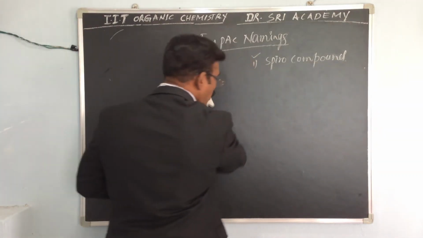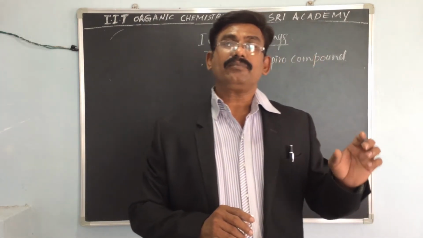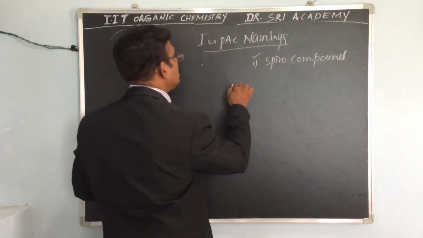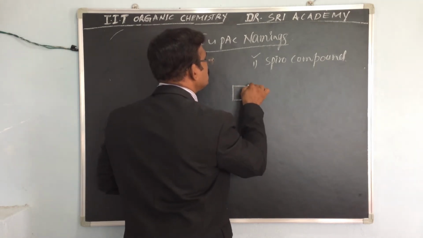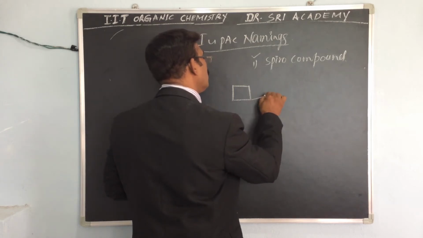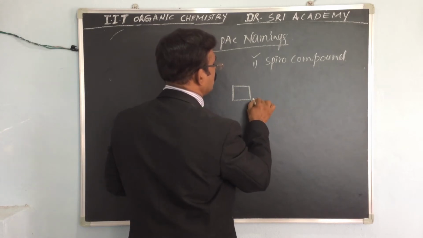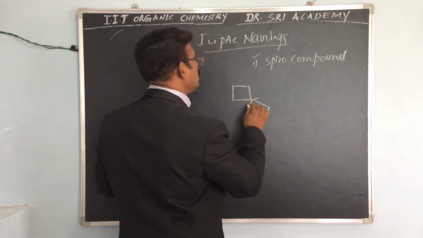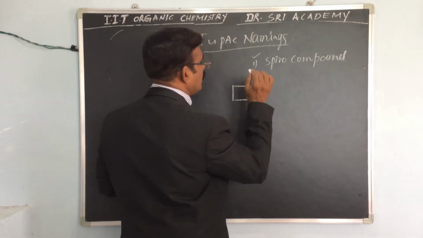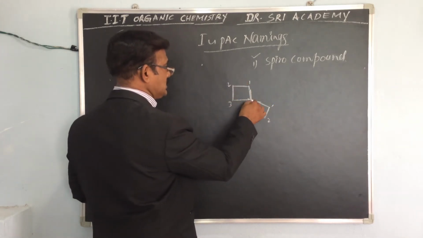Now let's look at a few more examples of Spiro. If two cyclobutanes are there, how can you give the naming? This is a cyclobutane and this is also a cyclobutane. This is the Spiro.